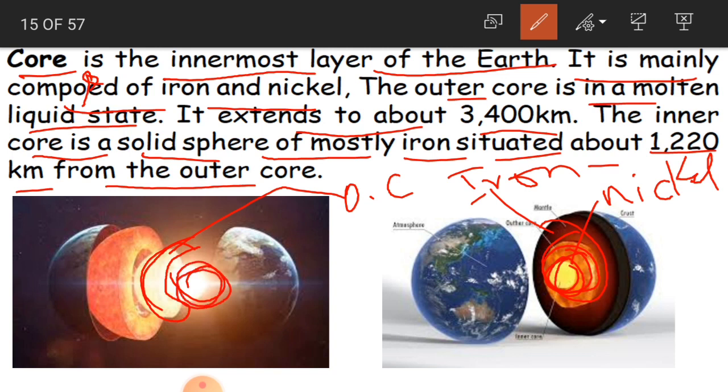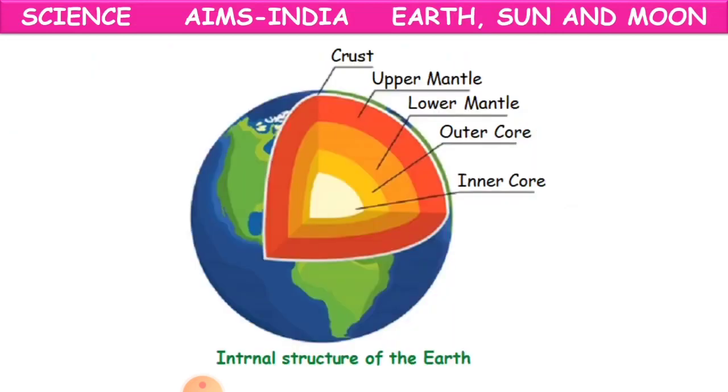It is a solid sphere of mostly iron, about 1,220 kilometers from the outer core. Clear, children? So this is about the core.